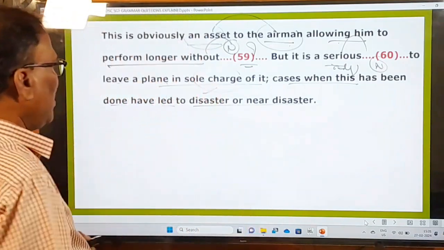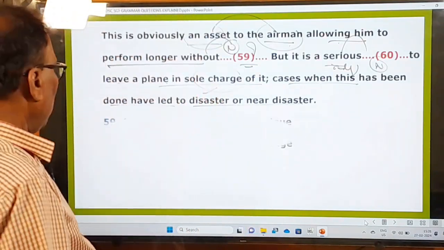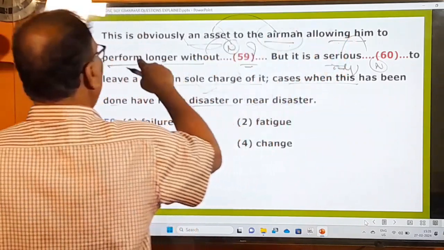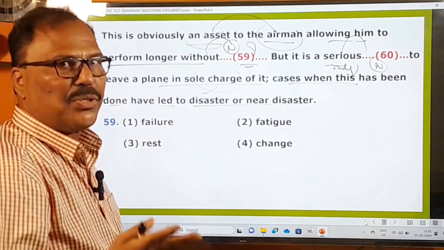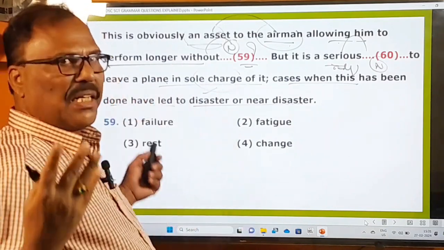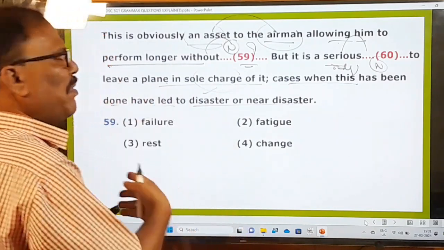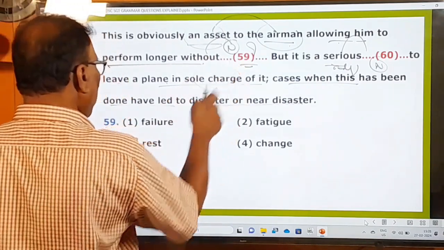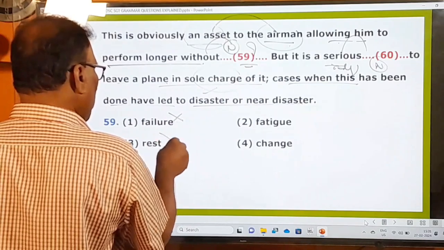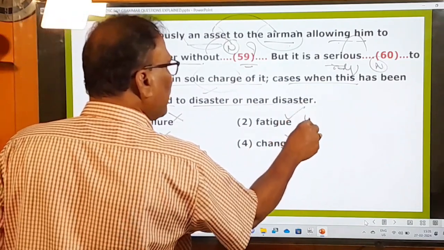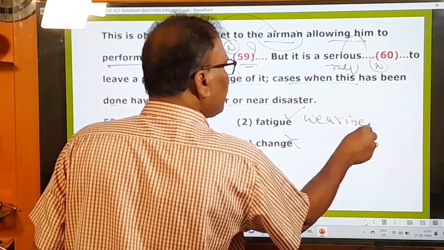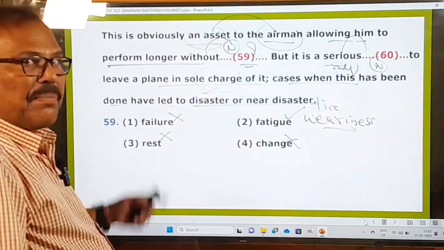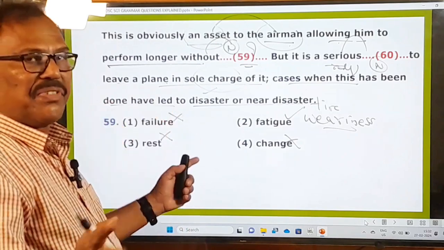So in this passage, two blanks are given, and let us fill in them. Longer without, okay, what is it? Allowing him to, because if the pilot has to do nothing in the plane, simply sitting in the seat, he will perform more hours of duty. Without failure, no. Without rest, no. Without change, no. Without fatigue. Fatigue means weariness. He can perform the duty without weariness, without fatigue.